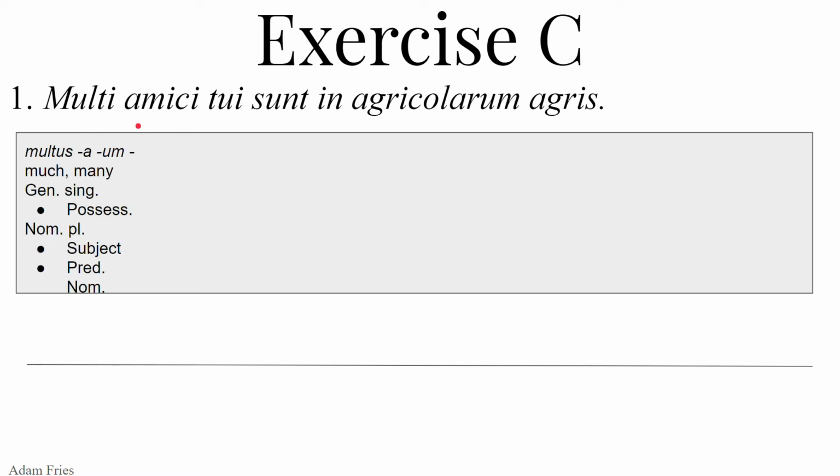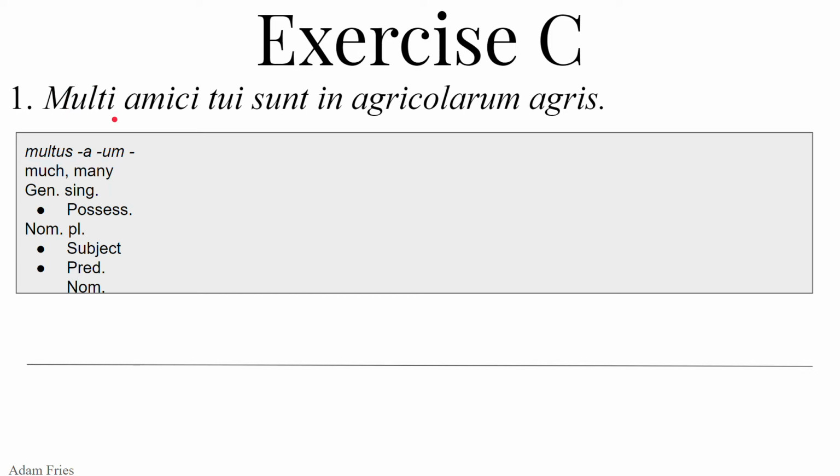Multi, that comes from multus, a, um. It's an adjective meaning much or many. So just from that ending, multi, it could be genitive singular, the genitive has now entered the game, showing possession, or it could be nominative plural, and if it's nominative plural, it could be the subject or predicate nominative. Now, no Roman alive, if we just had this word by itself, no Roman alive or dead could tell us whether it's genitive or nominative, just by looking at multi.